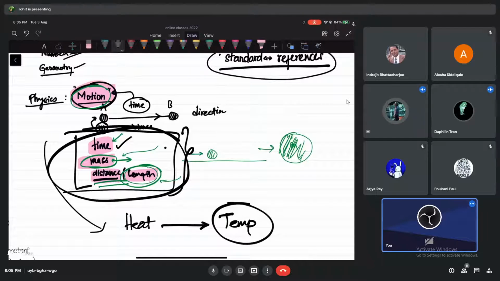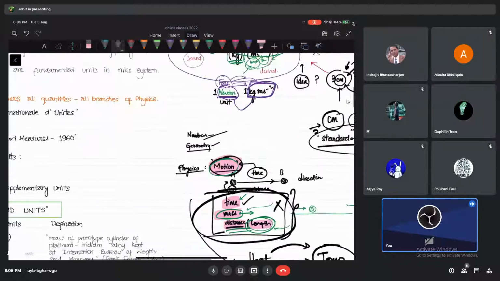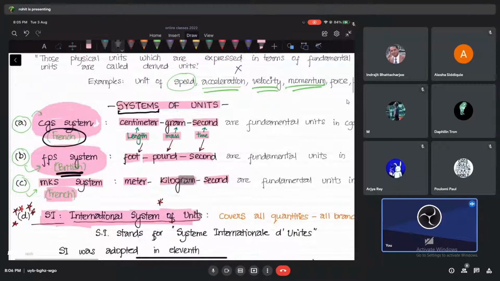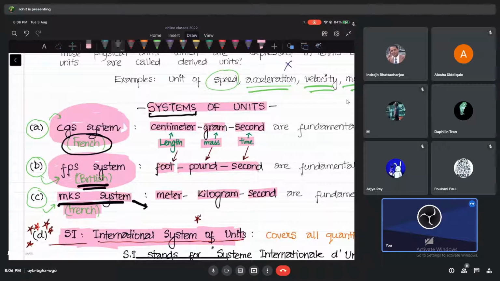No, we don't have it. Mass also we need in heat, no problem with that. But in heat we also need temperature. And we don't have temperature in this system. Till now we don't have temperature. MKS to some extent has it. Later we'll talk about that if needed. But CGS definitely and FPS don't have temperature.